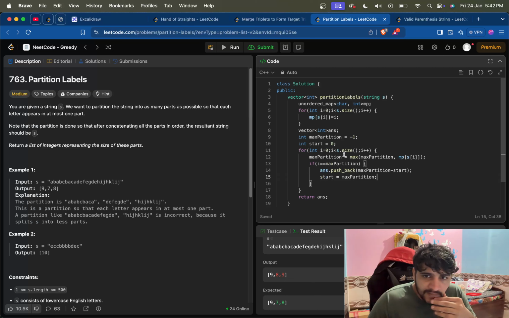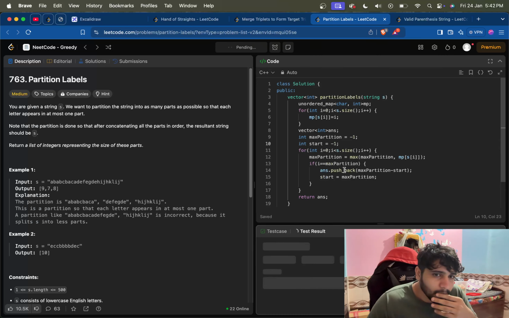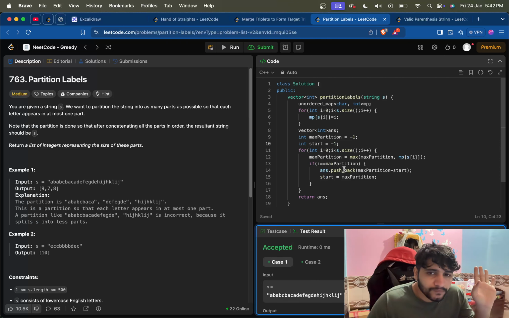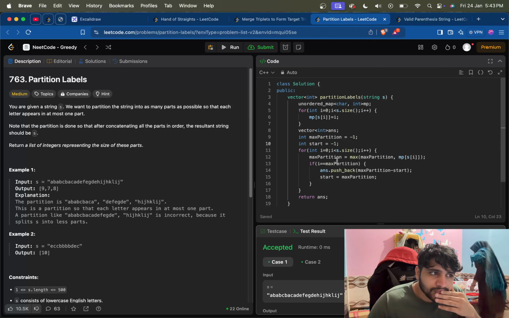If we do it minus 1, then on the initial phase it will do what? Max partition 8 minus minus 1 is 9. Then the start is 8 now. When 15, 15 minus 8, yeah, that should work. Okay, let's try submitting it.